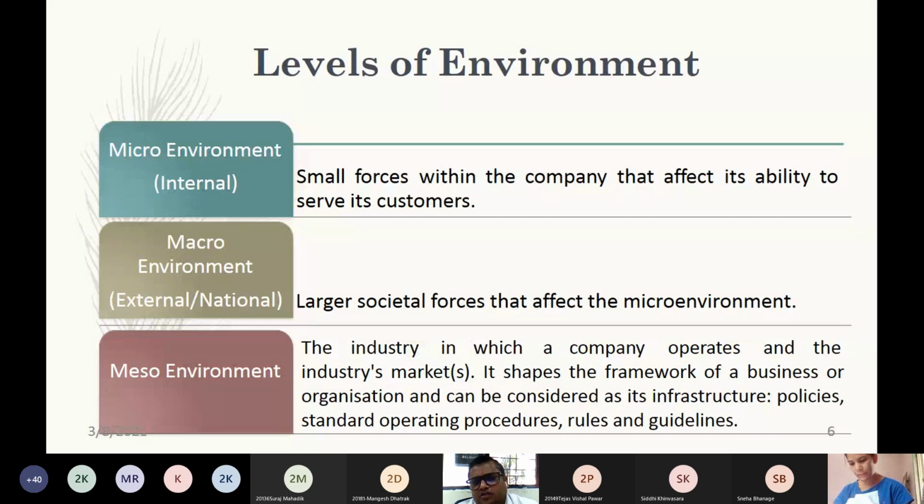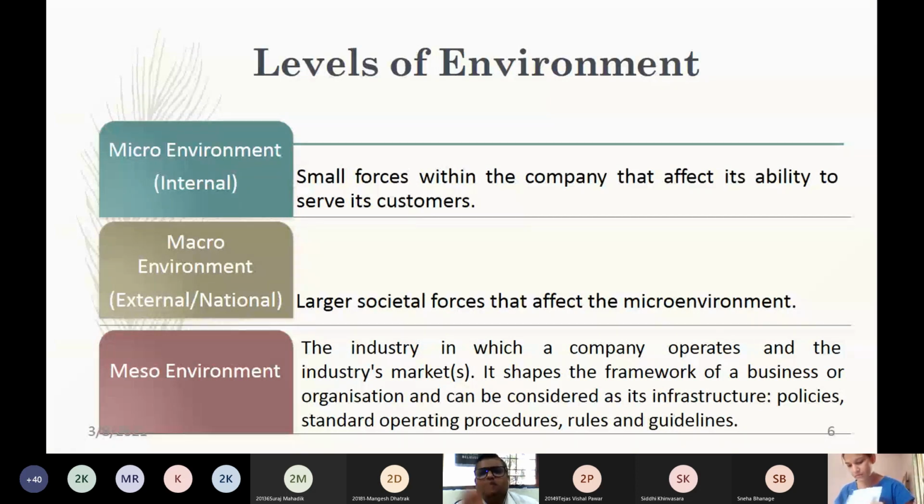This meso environment is not in your syllabus. So whenever the question on environment is asked, you just have to describe the micro and macro level environment. The meso environment is something else which I am covering right now, so that the next time you go into the corporate world, you are familiar with such concepts. So let us understand what the micro environment is.